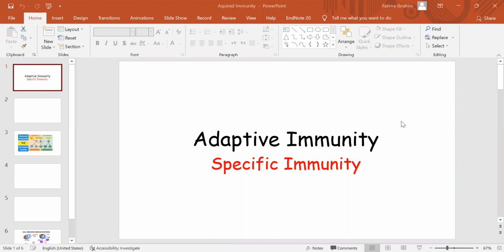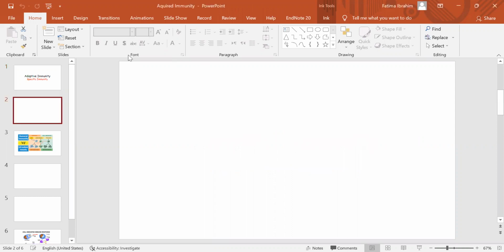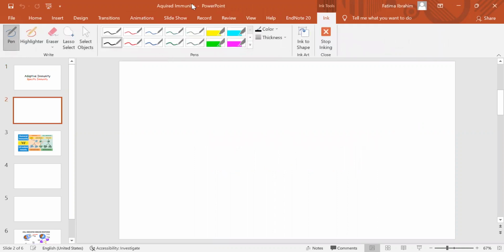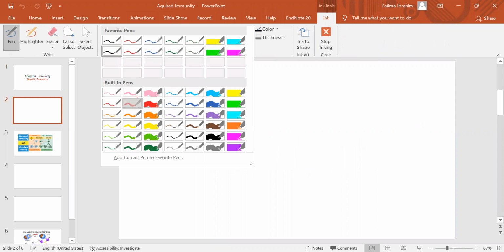Today, inshallah, we'll be continuing with the immune system. During the last video, we covered innate immunity. Today, inshallah, we'll be covering adaptive immunity. As a quick recap, we know that the immune system is subdivided into three lines of defense: the first line, the second line, and the third line of defense.